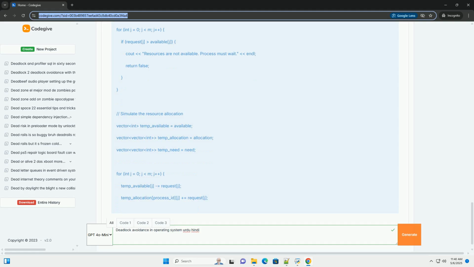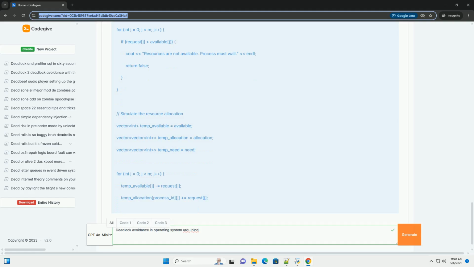Check if the resulting state is safe. Call the is_safe function to determine if the system is in a safe state after the simulated allocation. If is_safe returns true, then the request is granted permanently.